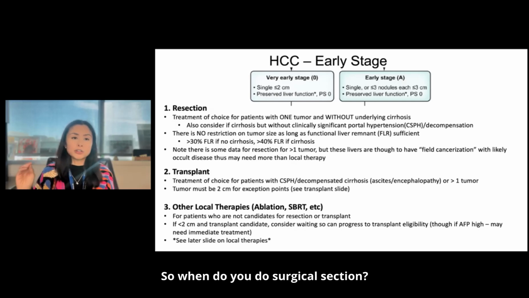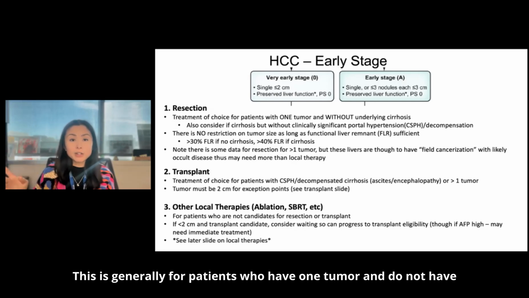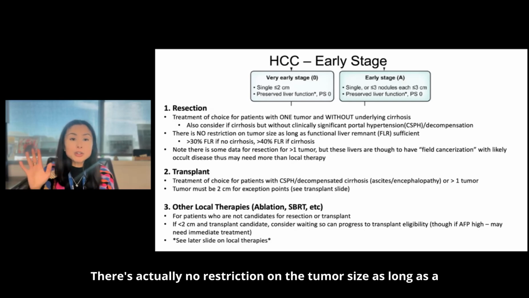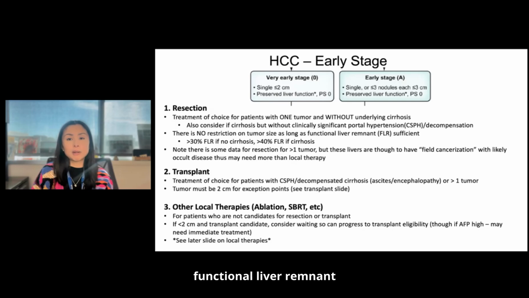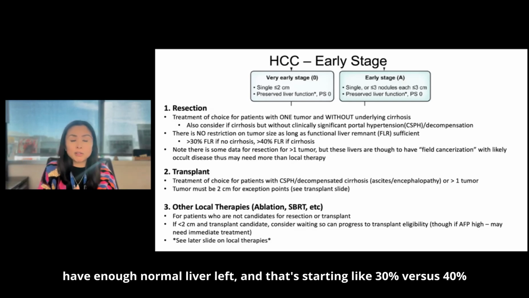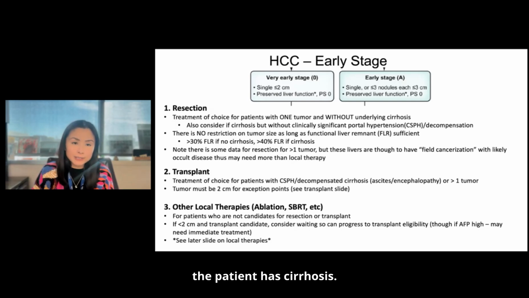So when do you do surgical resection? This is generally for patients who have one tumor and do not have underlying severe cirrhosis. There's actually no restriction on the tumor size as long as a functional liver remnant is sufficient. So even if a patient's tumor is very large, they can still get surgery, presuming they have enough normal liver left, and that's generally 30% versus 40%, depending on if the patient has cirrhosis.